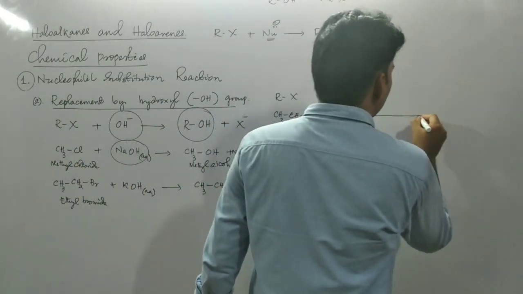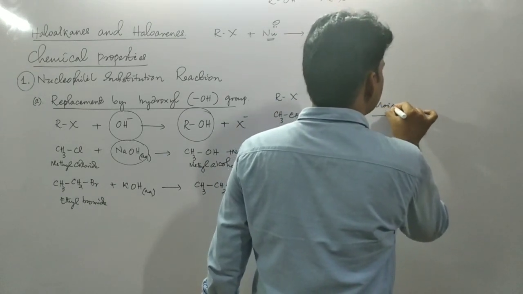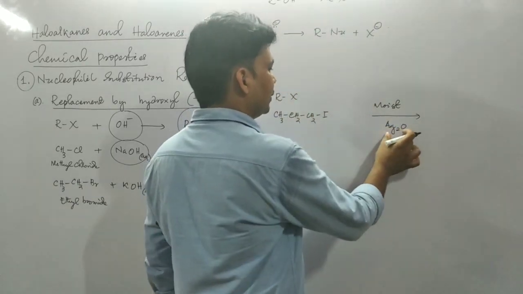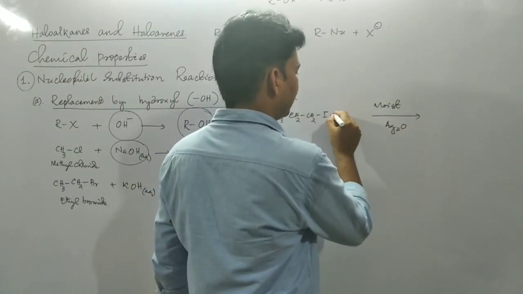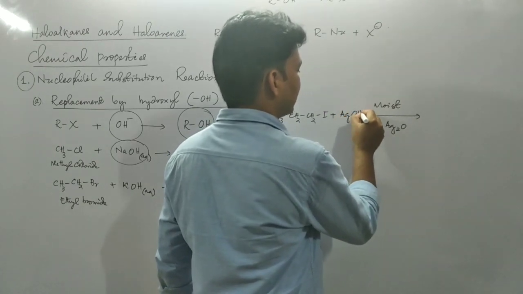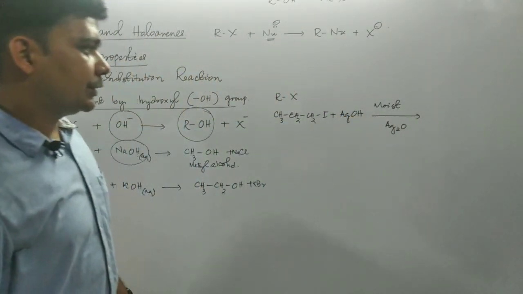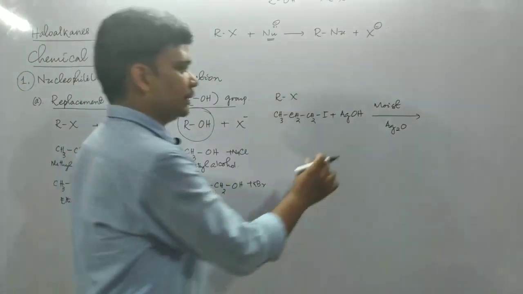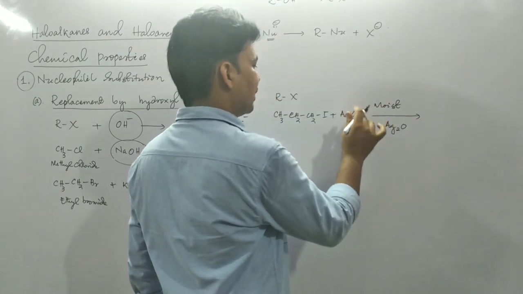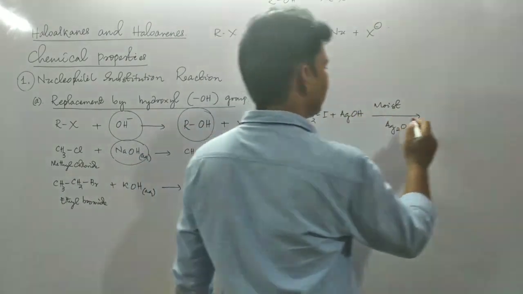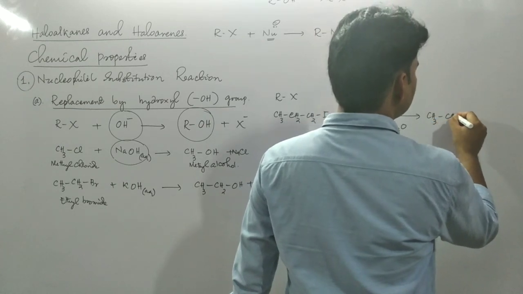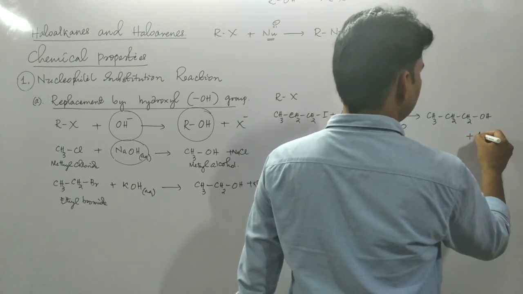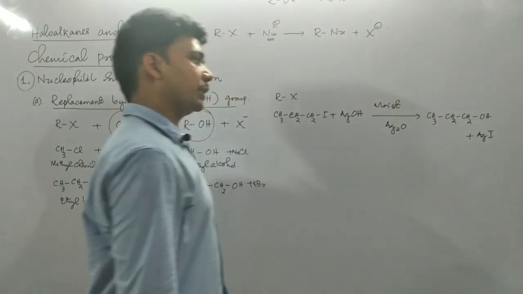When it is treated with moist silver oxide, Ag2O, in the presence of moisture silver oxide will form silver hydroxide, and the reaction will be the same as in case of sodium. The silver hydroxide then will provide OH minus ion, and it will substitute the iodide such that we will get CH3CH2CH2OH plus AgI. This would be the byproduct.